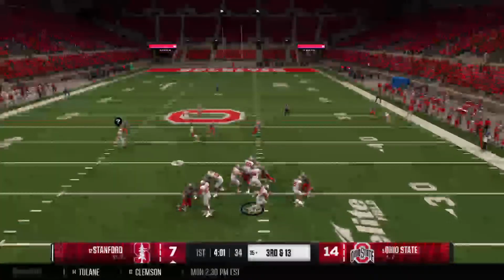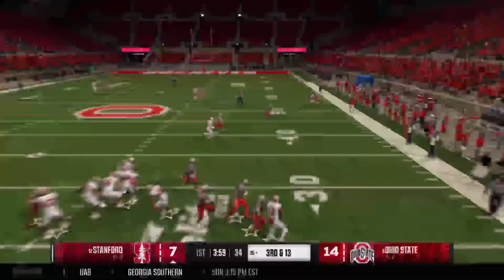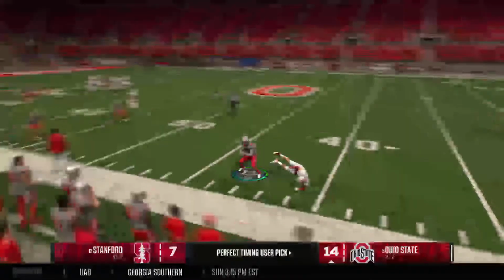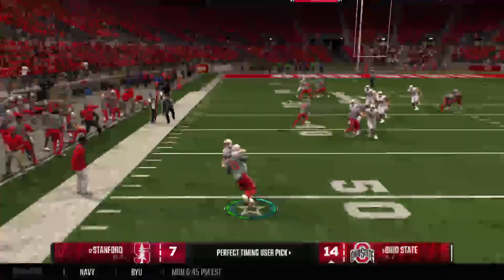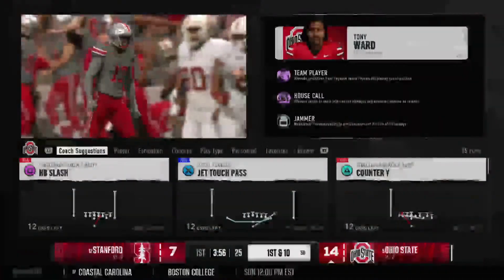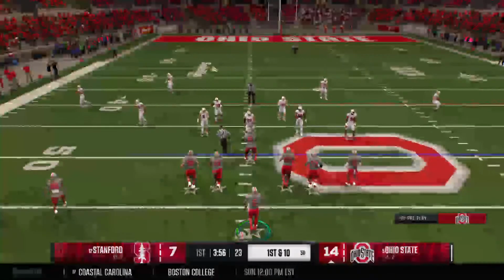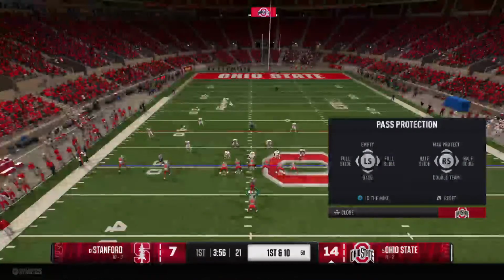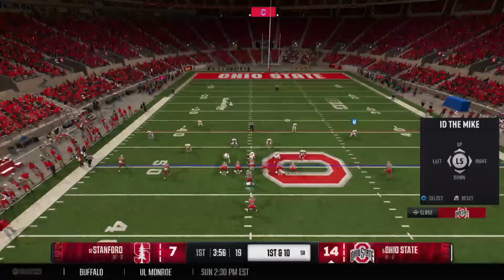Looking to throw it on third and very long. Trying to create here on the move. And it's intercepted. He stepped in front of that bullet. Not much on the return, but the defense comes up with a takeaway. So the ball is placed right at midfield as the offense starts with a 1st and 10.